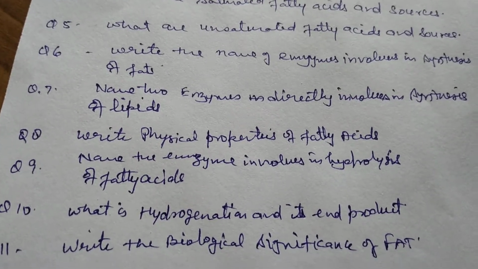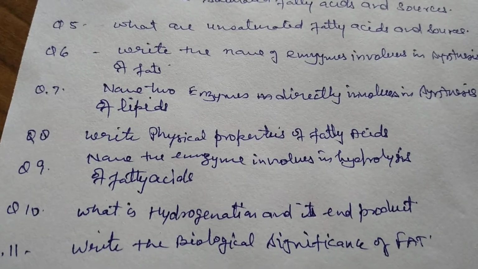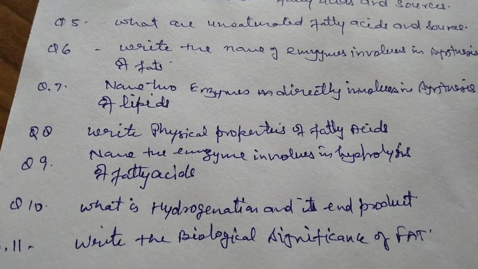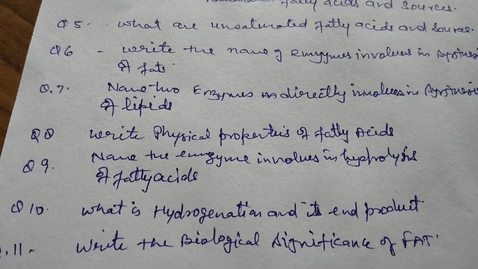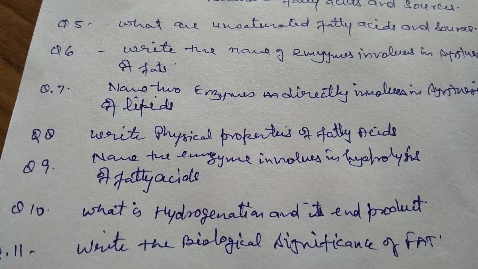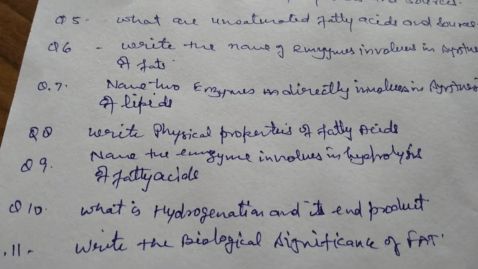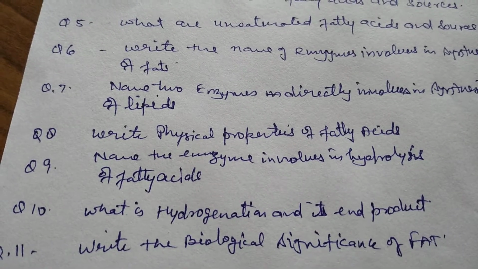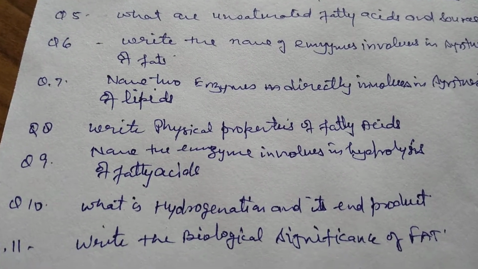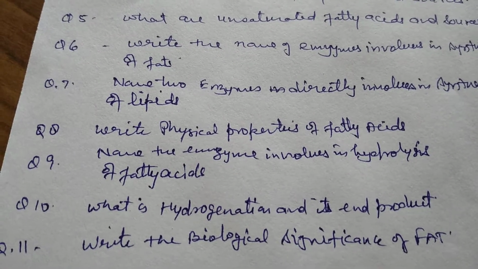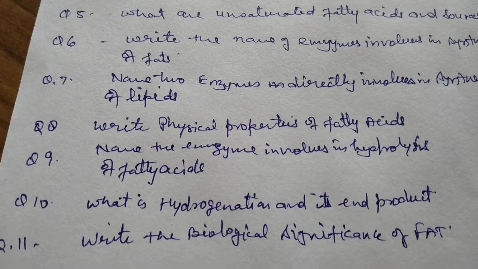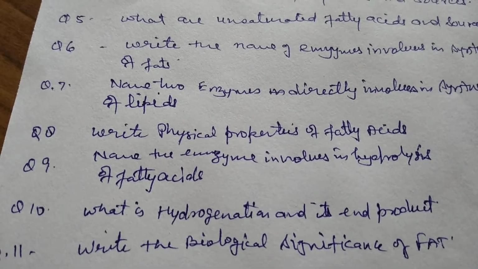Next question is, write the physical properties of the fatty acids. So their state is liquid at room temperature, they are creamy in color, and they are bad insulators of electricity. They have a high melting point, and like this.